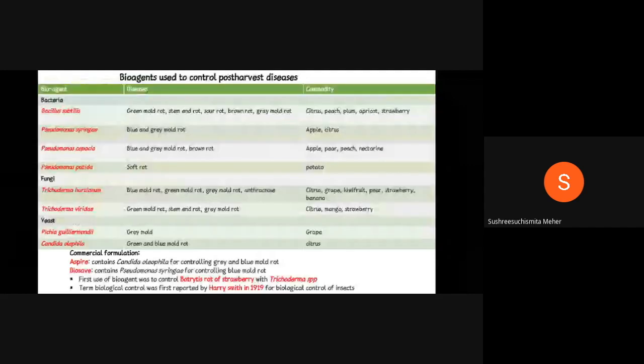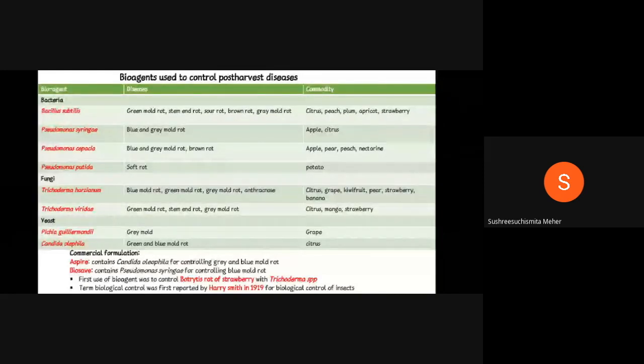And coming to the use of bioagents to control post-harvest diseases. In ARS and also in SRF, they asked the same question: the Aspire bioagent, which organism is it? It is Candida oleophila. It is used for controlling gray and blue mold of citrus. It is also a very important question. And also Biosave. Biosave contains Pseudomonas syringae for controlling blue mold rot of citrus. These two are very important formulations for exams. For JRF, I don't know whether they'll ask or not, but for SRF, ARS or other exams, it is a very important question they'll ask.